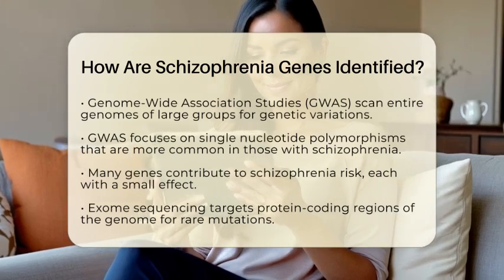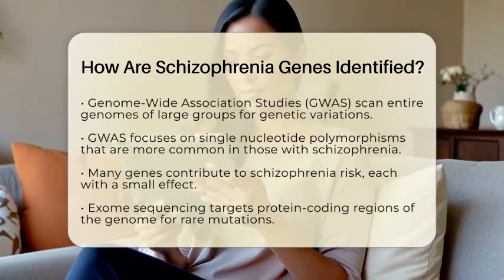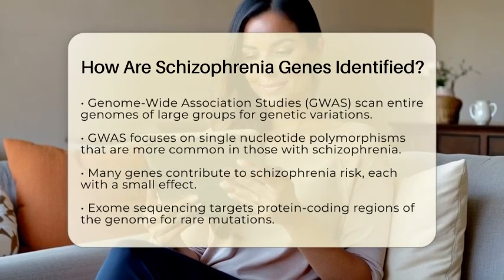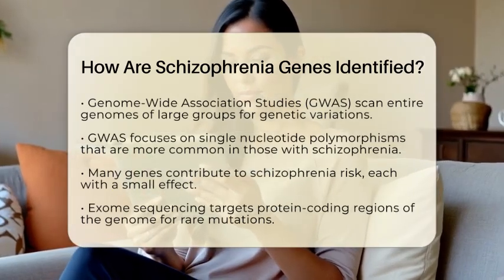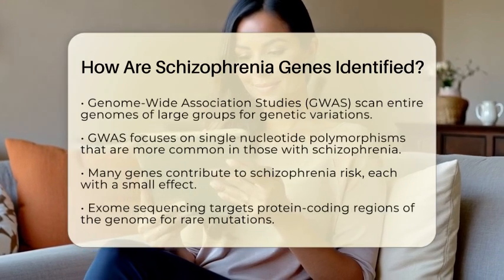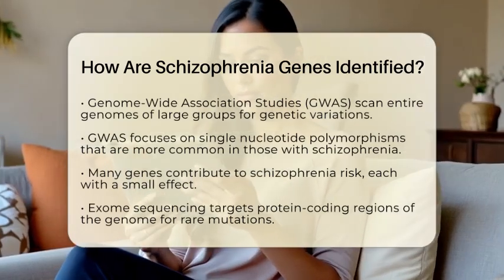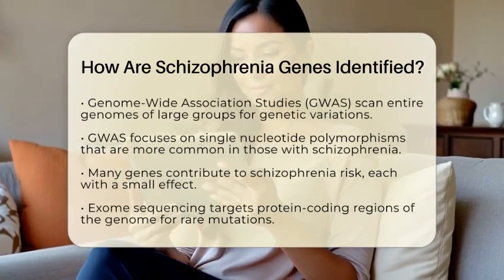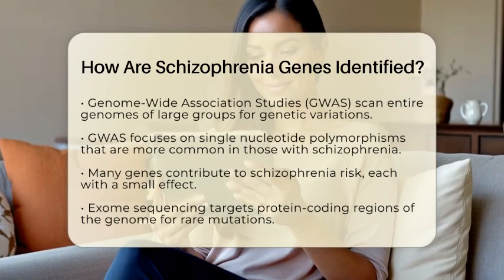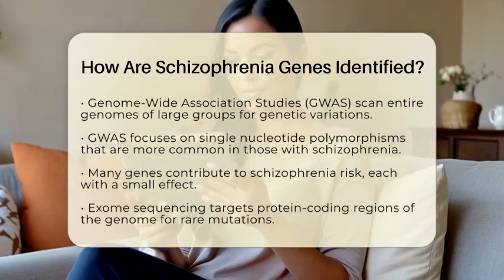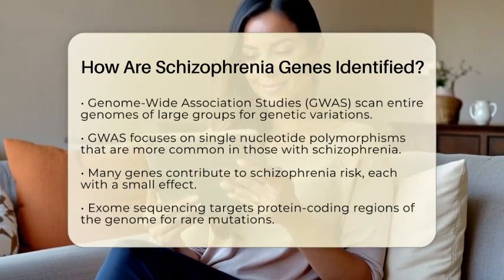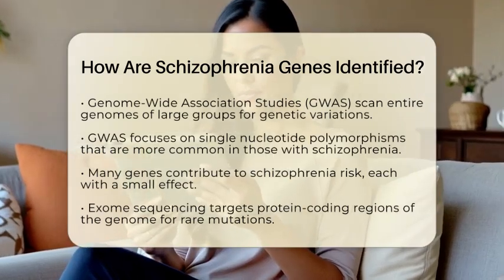In this method, researchers scan the entire genomes of large groups of people, both with and without schizophrenia. They look for common genetic variations called single nucleotide polymorphisms that occur more frequently in those with the disorder. This method has shown that schizophrenia is influenced by many genes, each contributing a small amount to the overall risk.